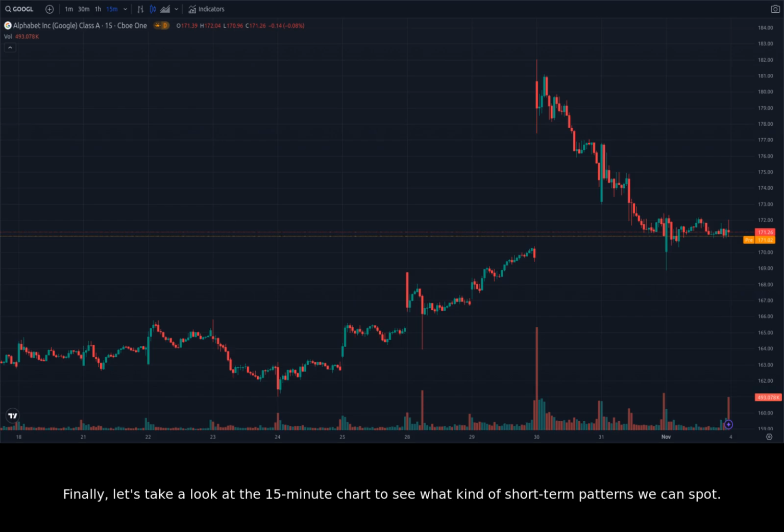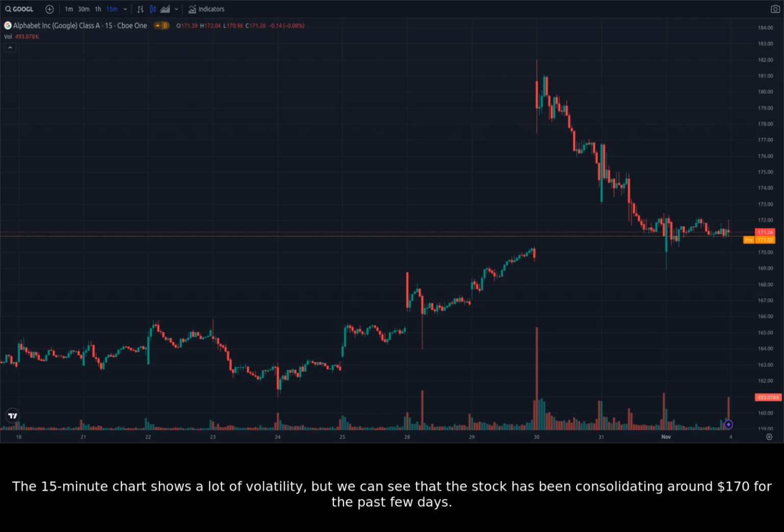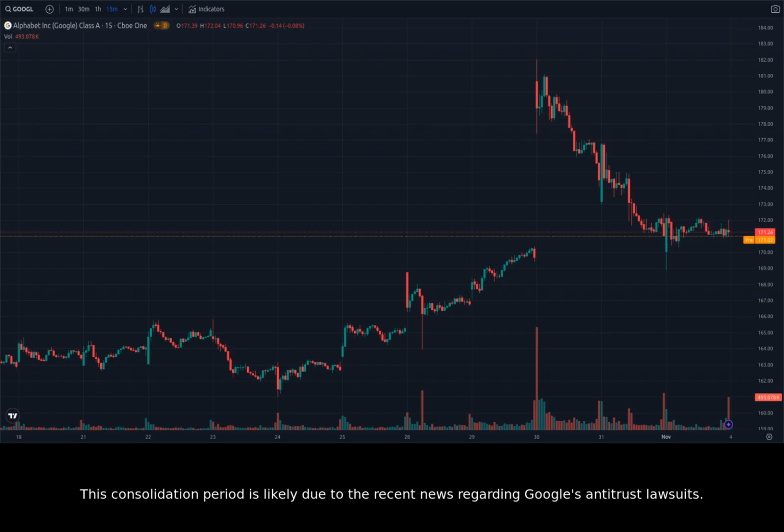Finally, let's take a look at the 15-minute chart to see what kind of short-term patterns we can spot. The 15-minute chart shows a lot of volatility, but we can see that the stock has been consolidating around $170 for the past few days. This consolidation period is likely due to the recent news regarding Google's antitrust lawsuits. If the stock can break out of this consolidation range, it could signal a short-term bullish move. The next resistance level to watch out for is around $175.